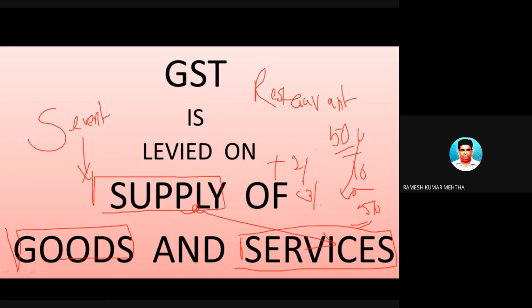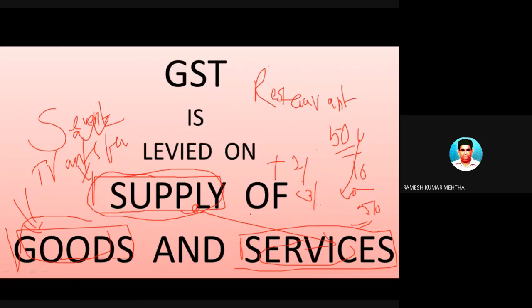So we don't use the word sale. We don't use the word transfer. But whenever there is a supply of goods and services, at that time GST is levied. Please remember this. Our subject GST revolves around three words: supply, goods, and services. I told you examples of goods, and some examples of services also, and supply is the most important word.